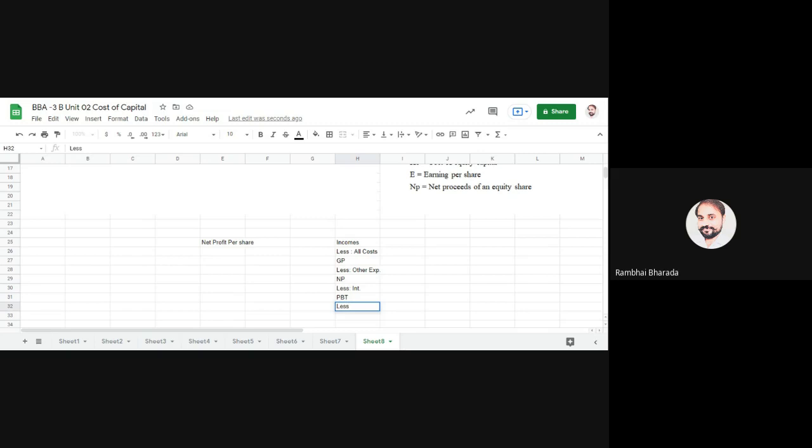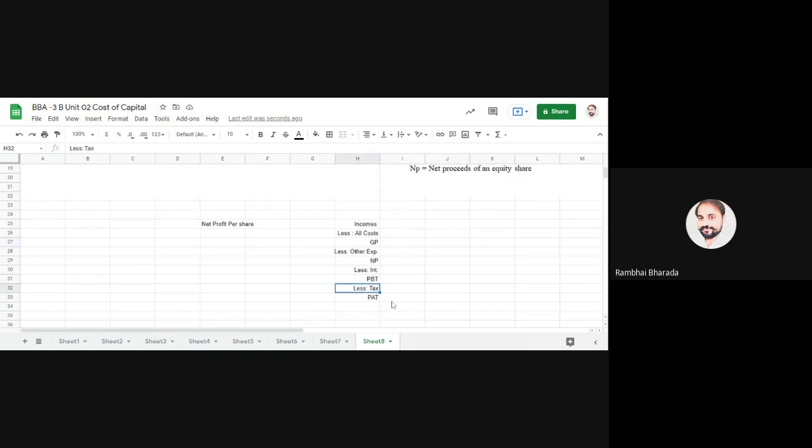Less tax, now it becomes profit after tax. Up to this, the structure is clear. Up to the profit after tax.